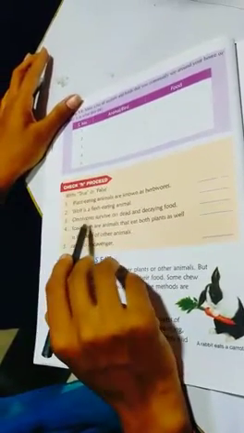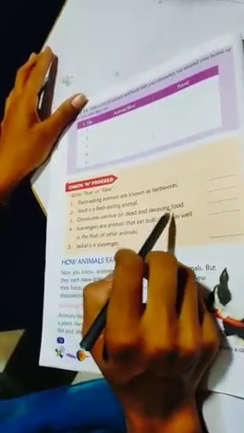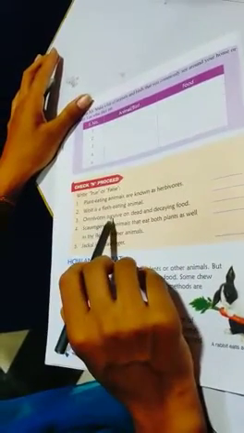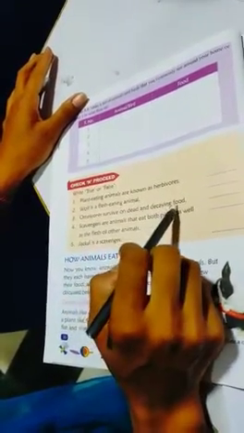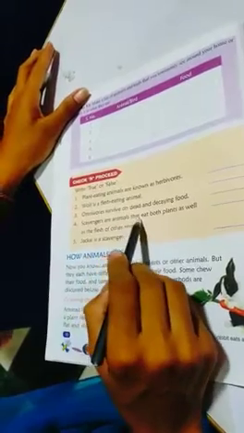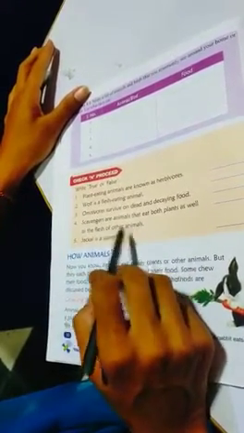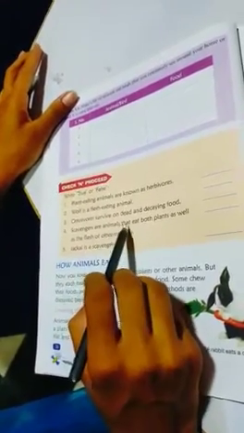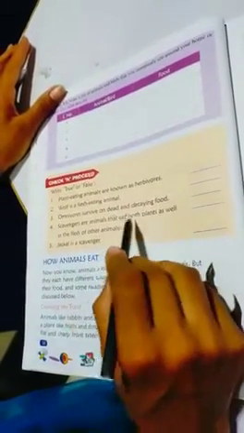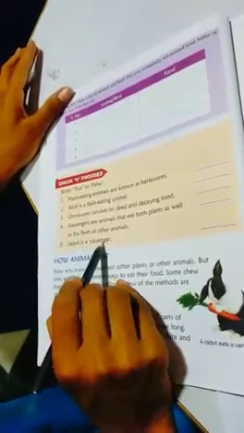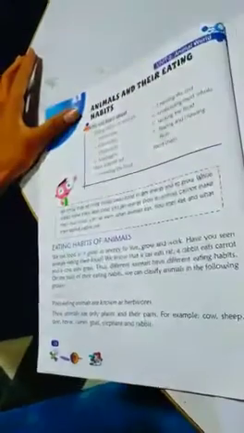Next, omnivores survive on dead and decaying food. No, scavengers survive on dead and decaying food. Scavengers are animals that eat both plants as well as the flesh of other animals. No, scavengers are animals that eat flesh of dead and decaying animals. Jackal is a scavenger? No, jackal is an omnivorous.